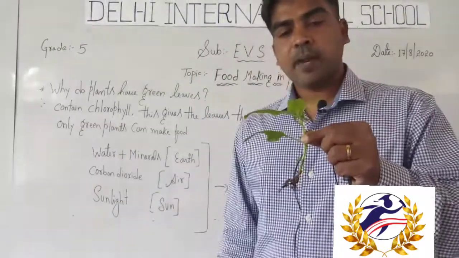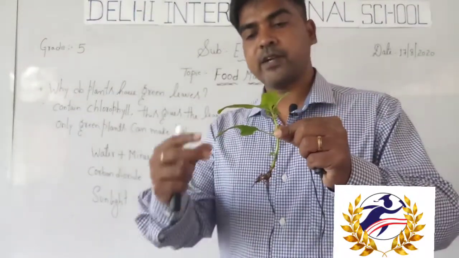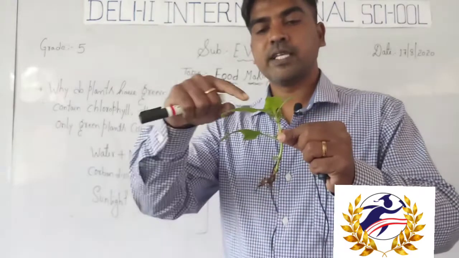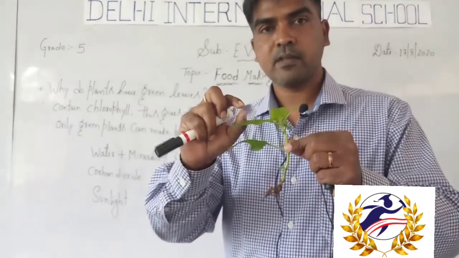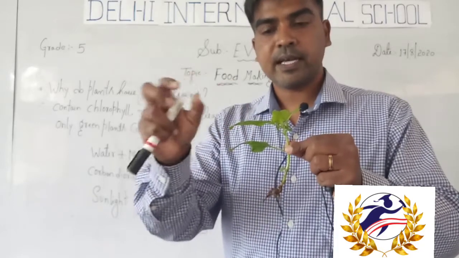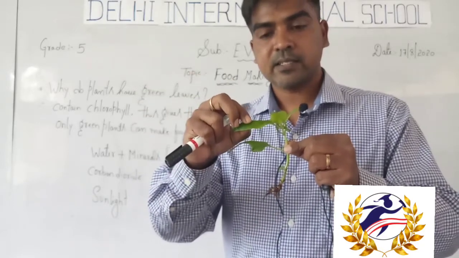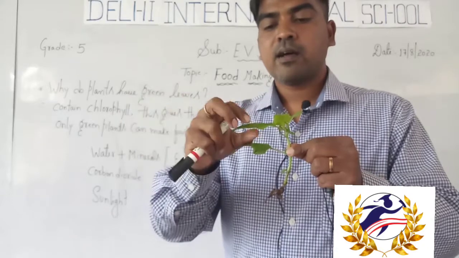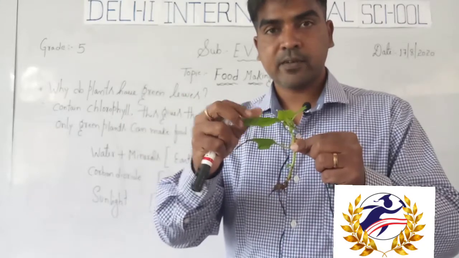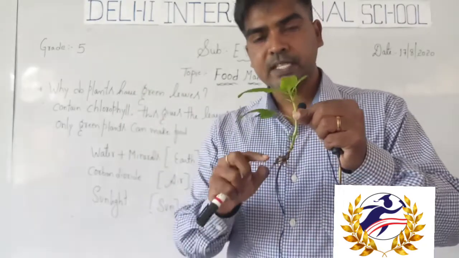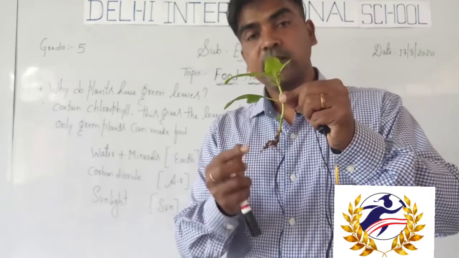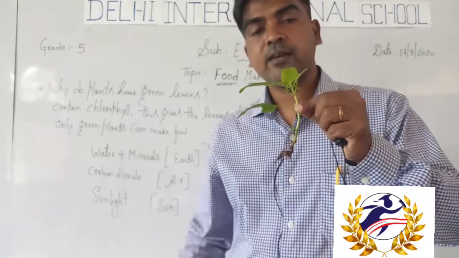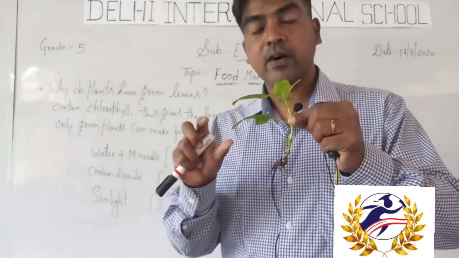You can see a plant right in front of you. The green color leaves will trap the sunlight and also absorb the carbon dioxide from the air. The roots will absorb minerals and water. Once again, water also has oxygen content.